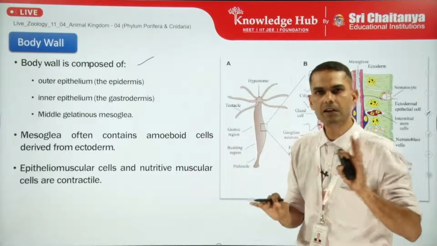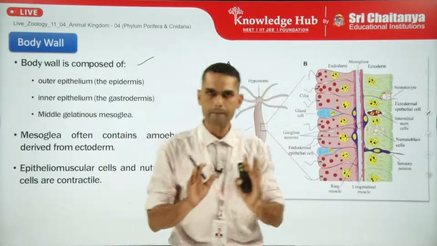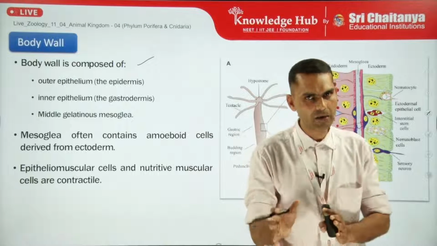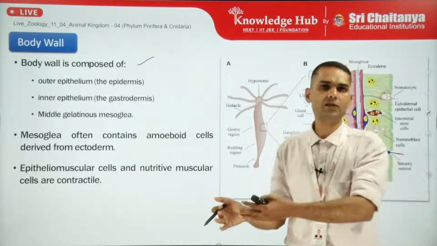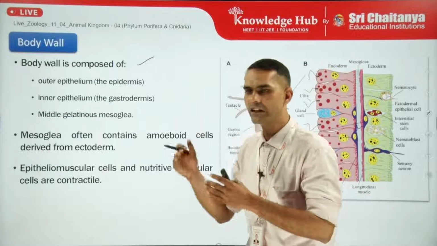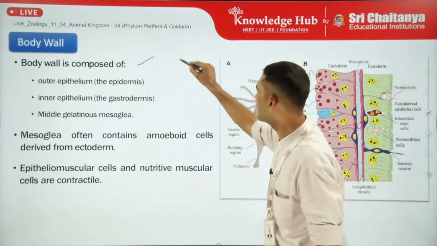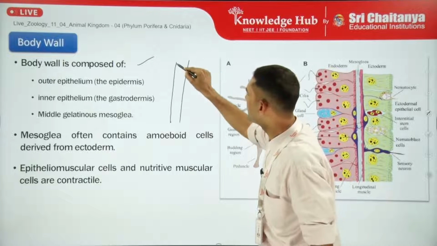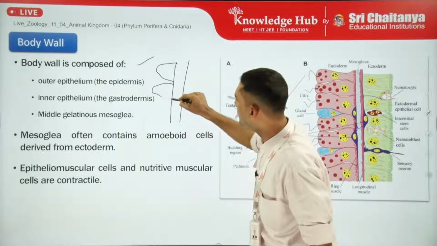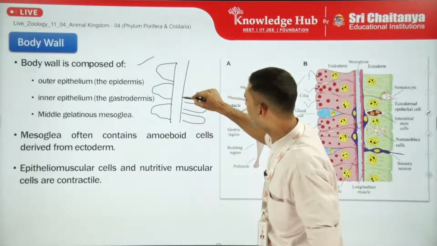So as we have seen in the case of the porifera, there also we have studied two layers, the epidermal layer, pinacoderm, and the endodermal or gastral layer, which we called choanoderm. Pinacoderm is made up of pinacocytes and choanoderm made up of choanocytes. So similarly, we can see here that there are two layers. The outermost layer is composed of different cells and the innermost layer is composed of a different type of cells.